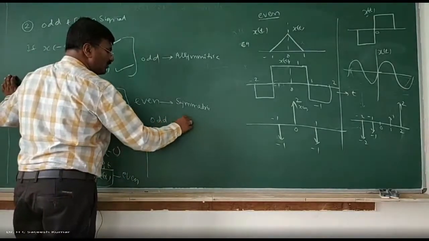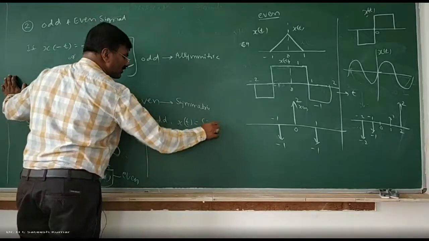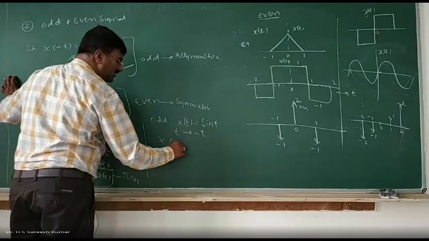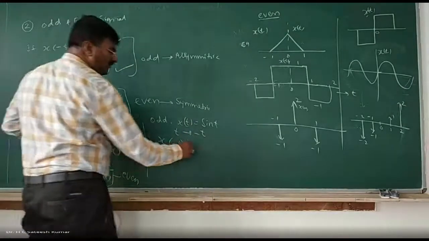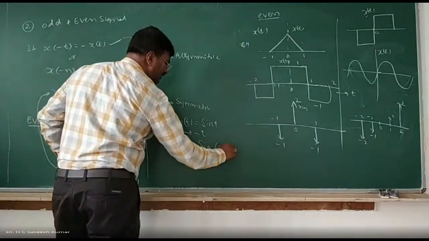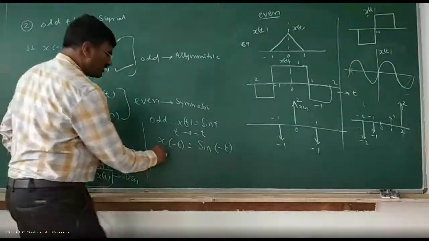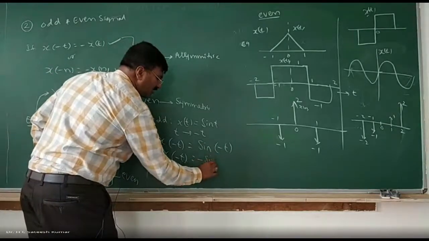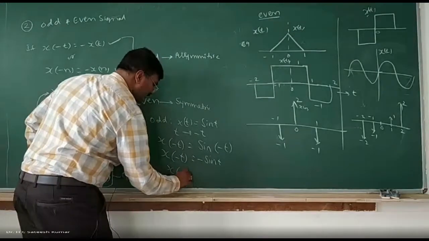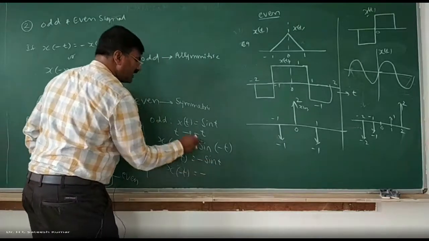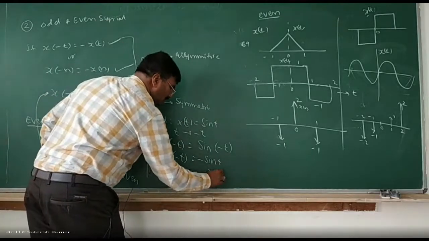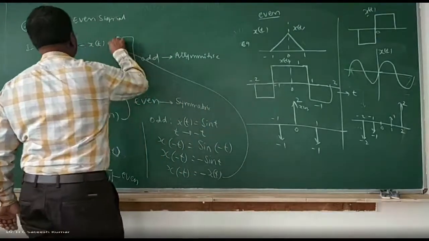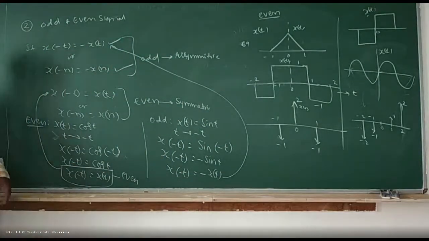x of t is equal to, let us say, sin t. Replace t by minus t. x of minus t is equal to sin of minus t. Sin of minus theta is minus sin theta, so you get minus sin t. x of minus t is equal to minus of sin t, and sin t is nothing but x of t. Therefore, x of minus t is equal to minus x of t. So therefore, it is an odd signal. This is the example of an odd signal.